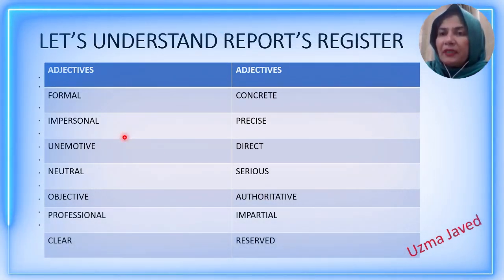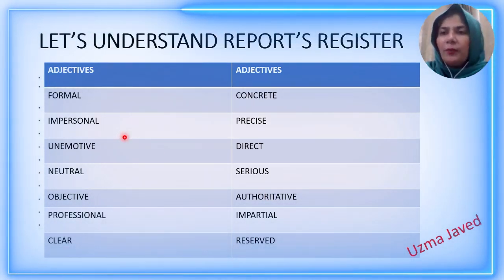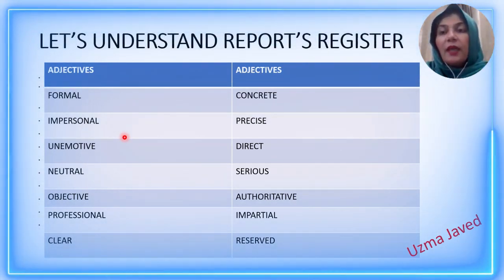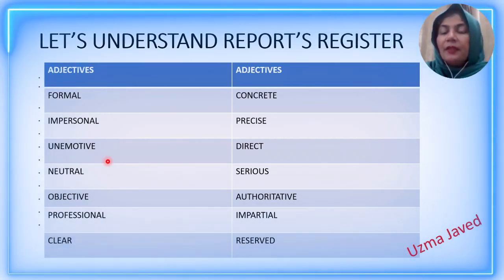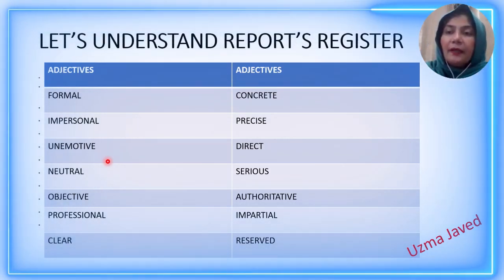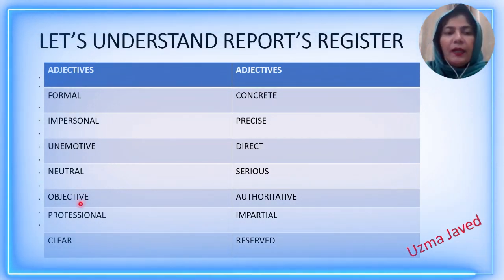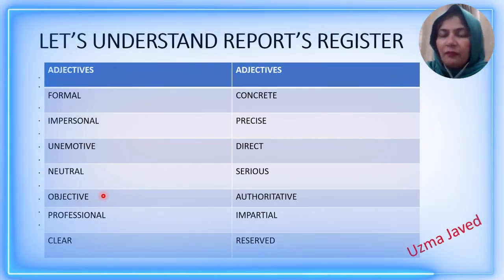it should be impersonal. Impersonal means that you will not be writing I repeatedly; you will be saying it is suggested instead of saying I am suggesting. It should not have emotions. It should be unemotive. It should be neutral. It means that you should not be taking sides until and unless the examiner demands from you your views and opinions in directed writing. But here it is extended writing. You have to answer the bullet points in a neutral tone, and you should remain objective. You must not be giving subjective viewpoint.